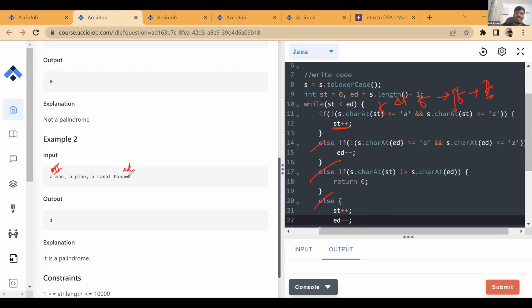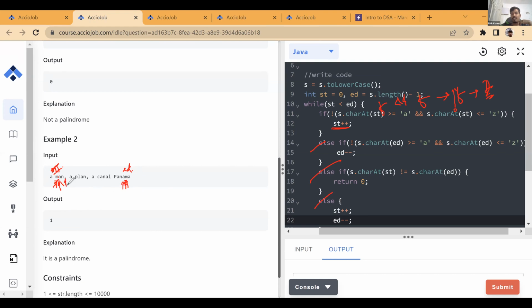So see what happened, end actually remained there and start actually incremented by 1. So we moved the start by 1, end remained there. And now we'll compare a valid character with a valid character, same as whatever we did earlier. And now since both of them are equal, we'll move start and end both of them forward.